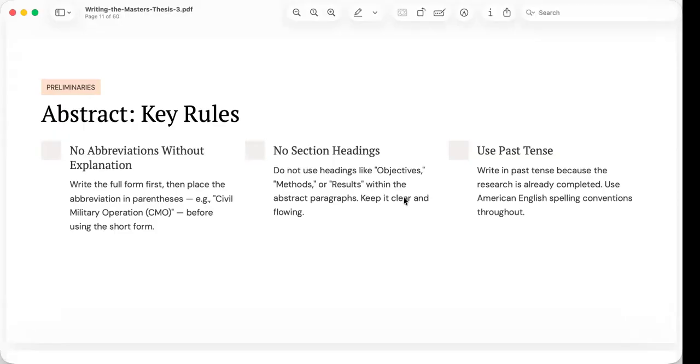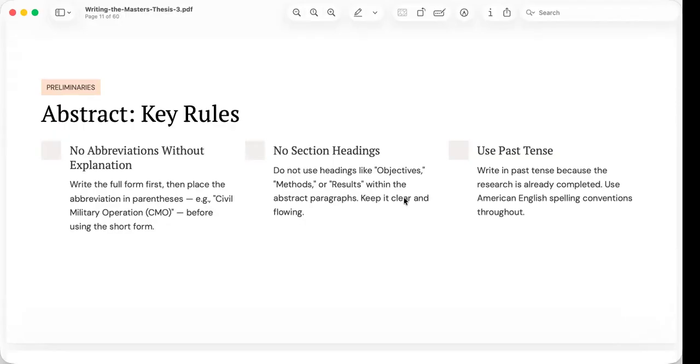The first rule is to avoid abbreviations unless they are first explained. Suppose your study involves the Philippine Coast Guard, the Armed Forces of the Philippines, or a civil military operation. Instead of immediately writing PCG, AFP, or CMO, you should first write the complete term followed by the abbreviation in parentheses.